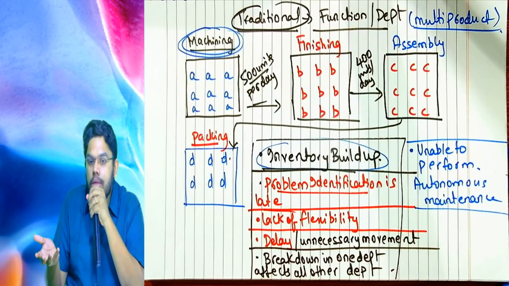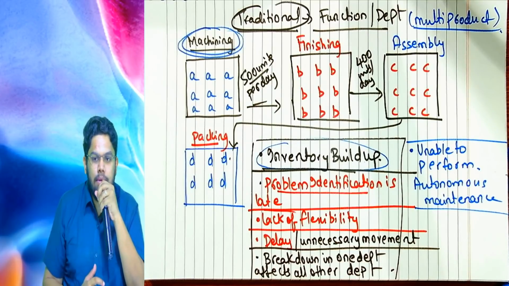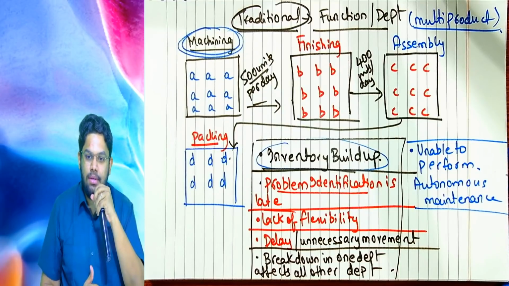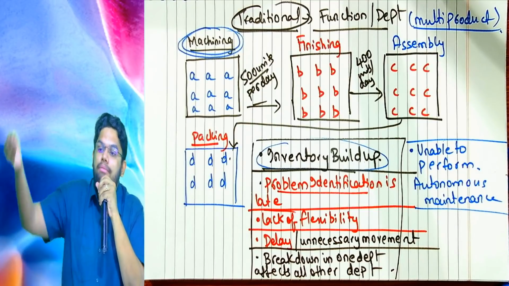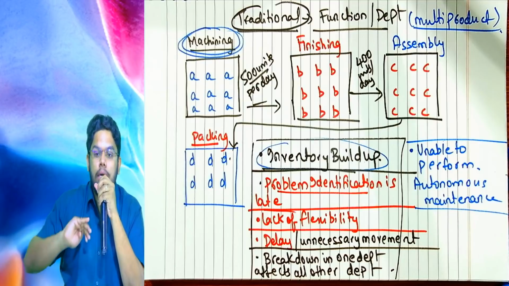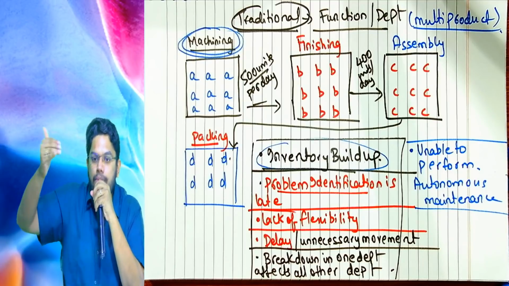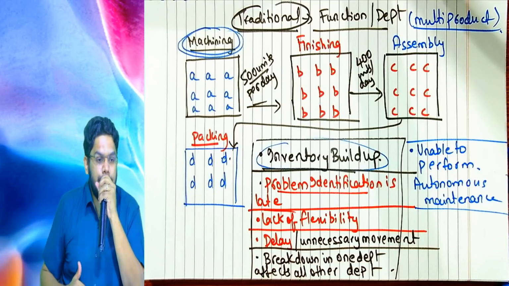Now, if there is a defect in those 500 units, or in each of the 500 units, these defects will be identified by the finishing department. Means what? After the machining is over on 500 units, the finishing department identifies the problem only subsequently.